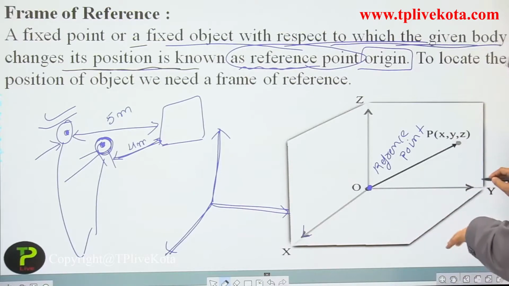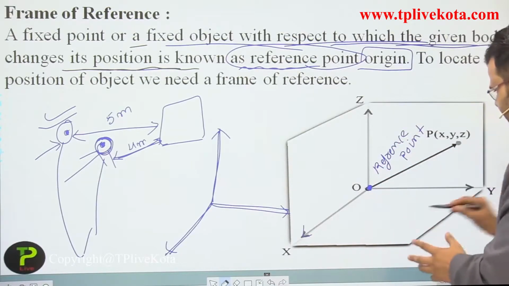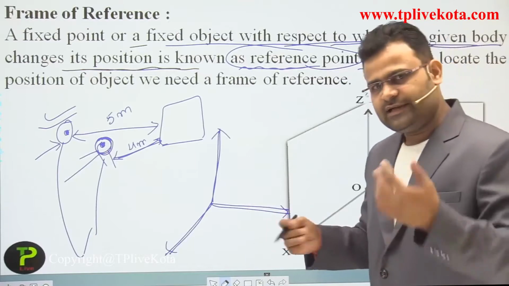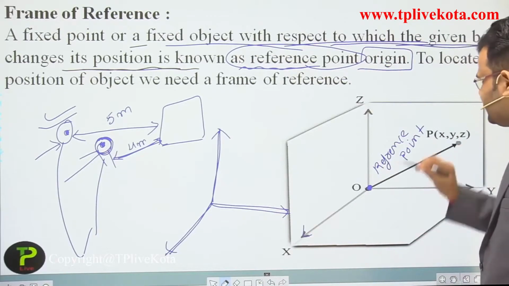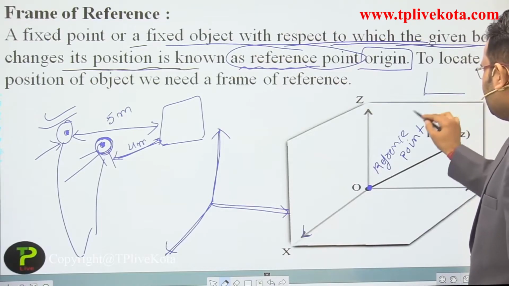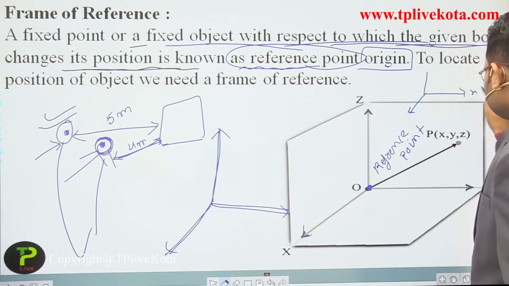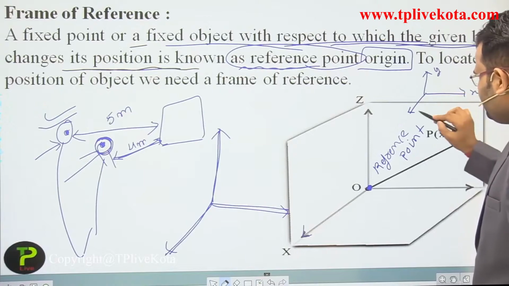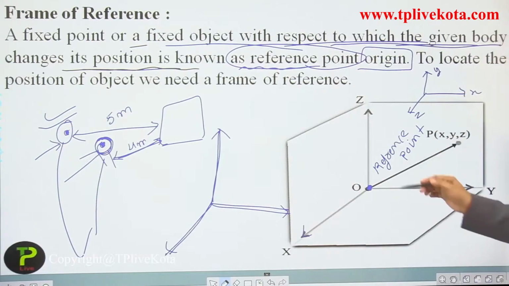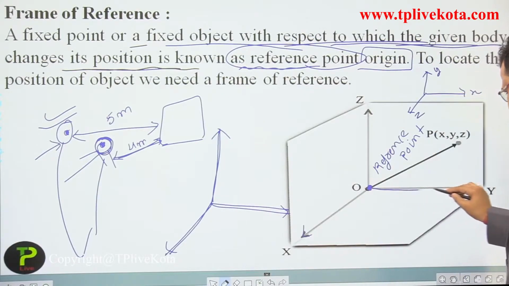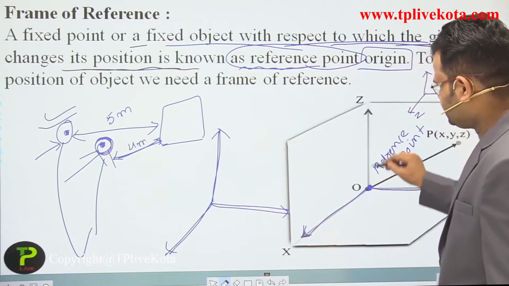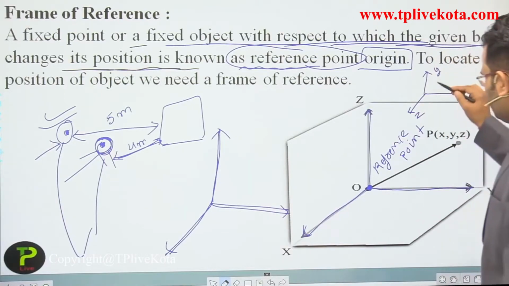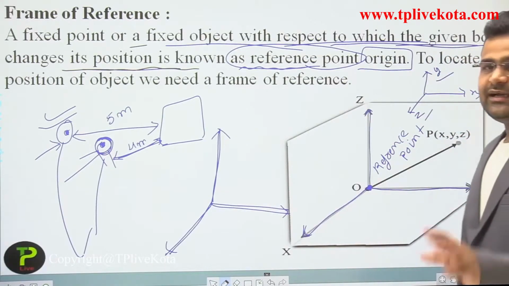We can use x, y and z, or y, z, x, anything else. It depends on me and you. But the basic information is that we usually use x, y and z. In that direction we say x, that direction is y, and that direction is z. Okay students, so there are 3 dimensions.